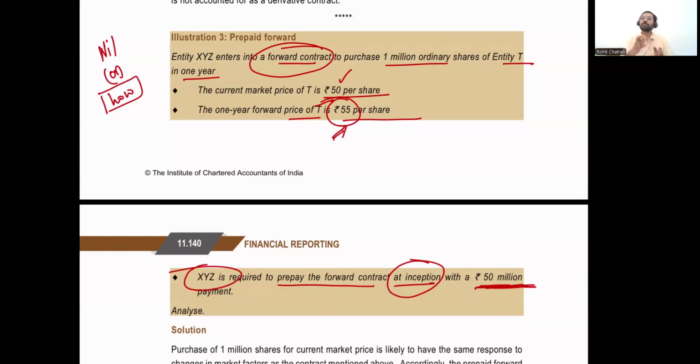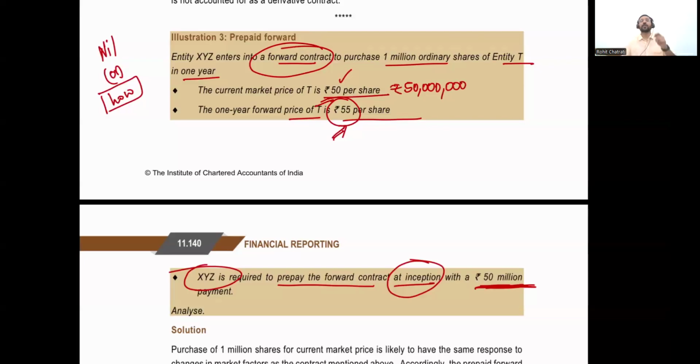All right. So the comparable contract under the derivative is an agreement to purchase 1 million shares after 1 year. The comparable position in the cash market or the spot market is that I purchase 1 million shares today itself. The outflow I would have had to purchase 1 million shares today would be 50 multiplied by 1 million, which is equal to 50 million. All right, 50 multiplied by 1 million is going to be 50 million rupees.